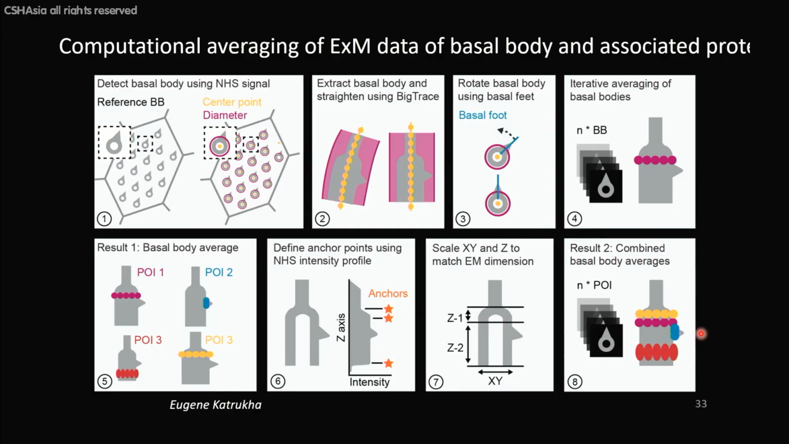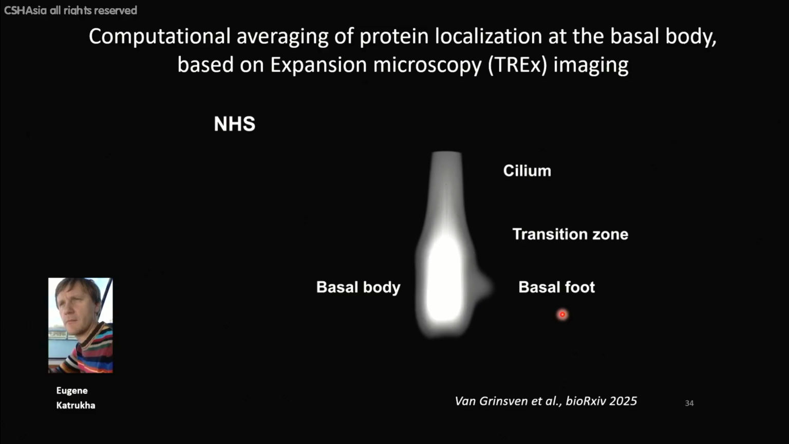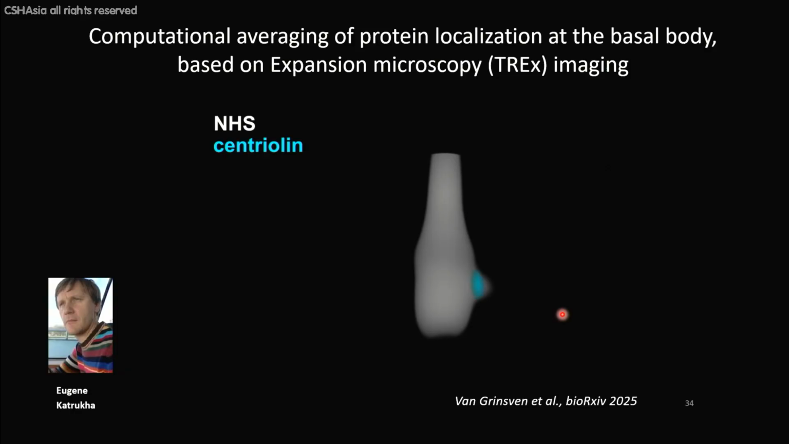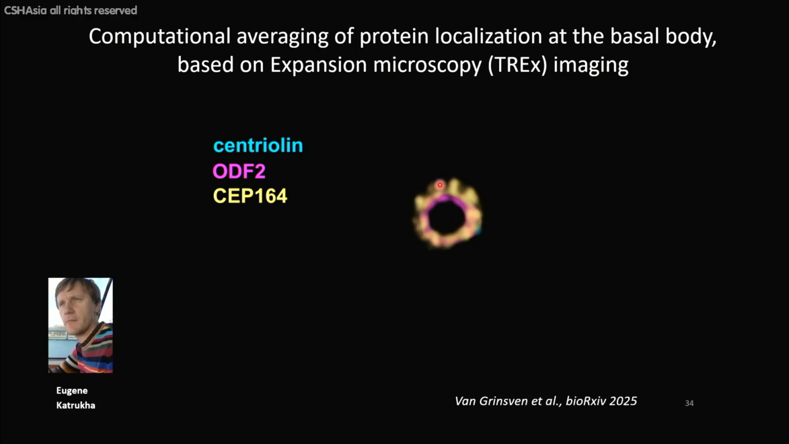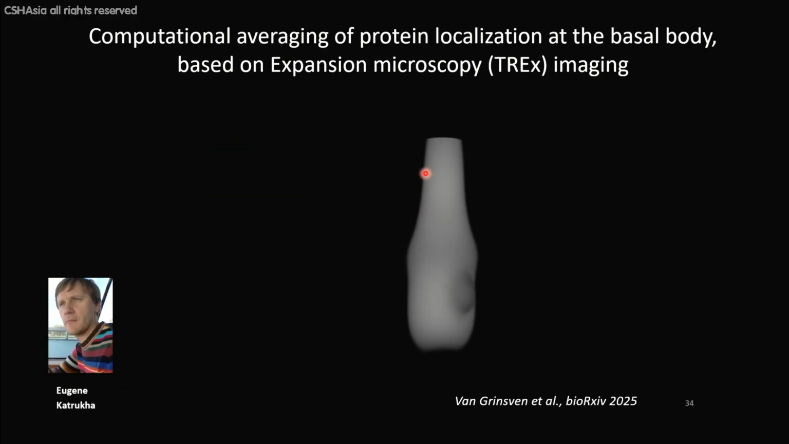In this protocol, we have not imposed any ninefold symmetry. So we just orient all the basal bodies on the basal foot, and then using this protocol, average them. And using this protocol, we obtained a map of different proteins on the basal bodies. So, for example, centriolin, one of the components of the basal foot, and CEP164, so this is the distal appendages. Some of them clearly have a very nice ninefold symmetric structure.